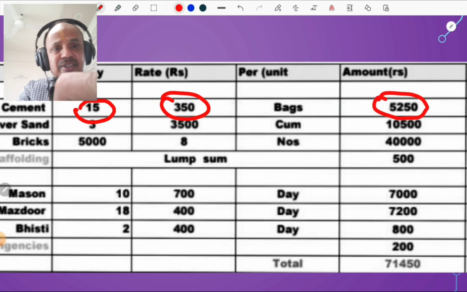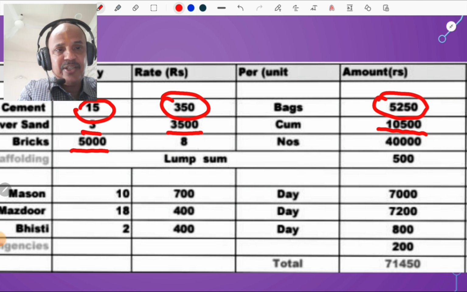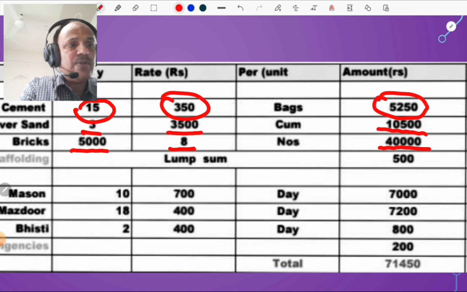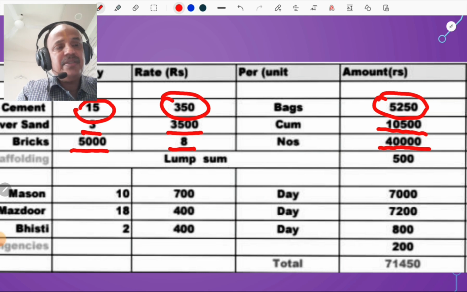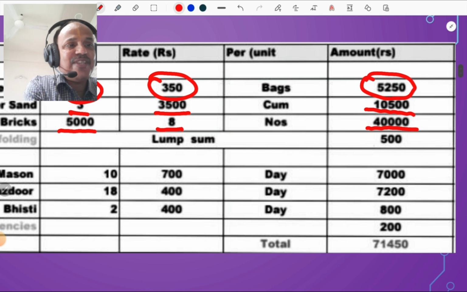Then what is the sand? Sand is 3 cubic meter. What is the rate of sand? That is 3500 we consider per cubic meter, so that is 10,500. And brick requirement is 5,000. And what is the rate of one brick? 8 to 10 rupees, we consider 8 rupees, so that amount is 40,000. And we consider some scaffolding rate also, that is 500.